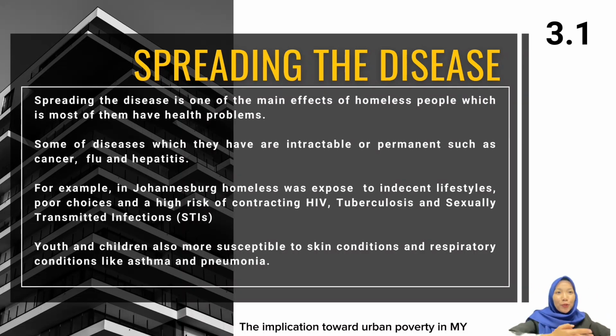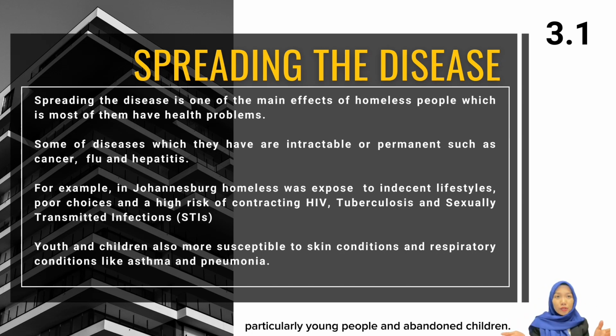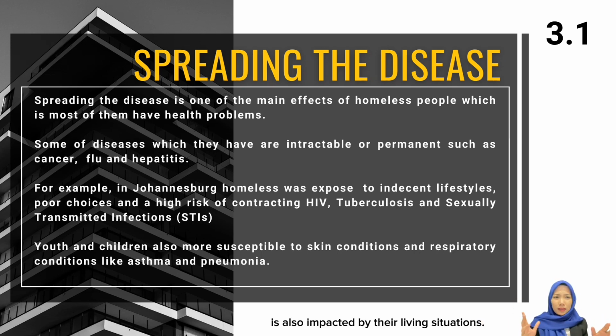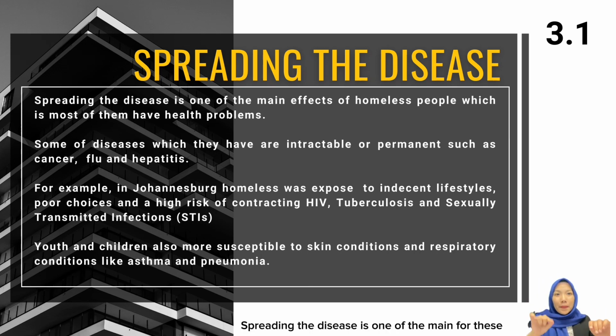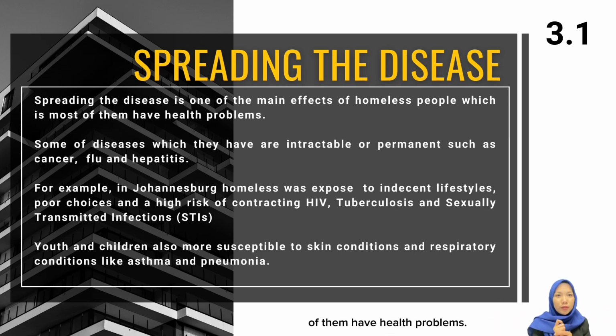Next, the implication toward urban poverty in Malaysia, which can spread disease. The state of health is impacted on those who are homeless, particularly young people and abandoned children. Their degree of health declines because of living in an uncontrolled environment. The welfare of homeless children and young people is also impacted by the living situation. Spreading disease is one of the main effects on homeless people, who most often have health problems. Some of the diseases are uncontrolled and permanent, such as cancer.